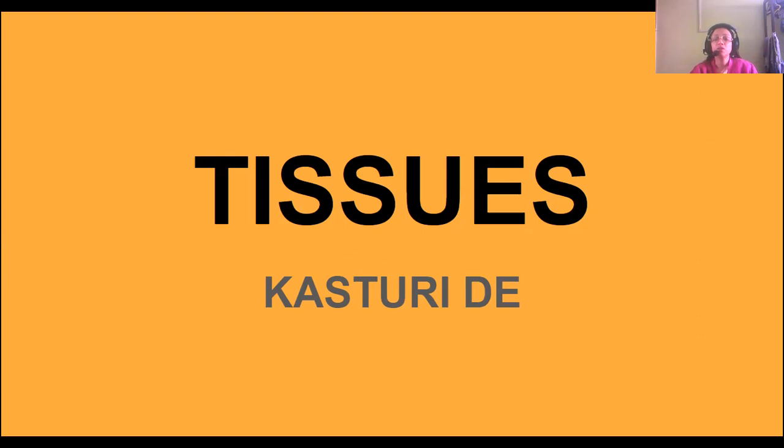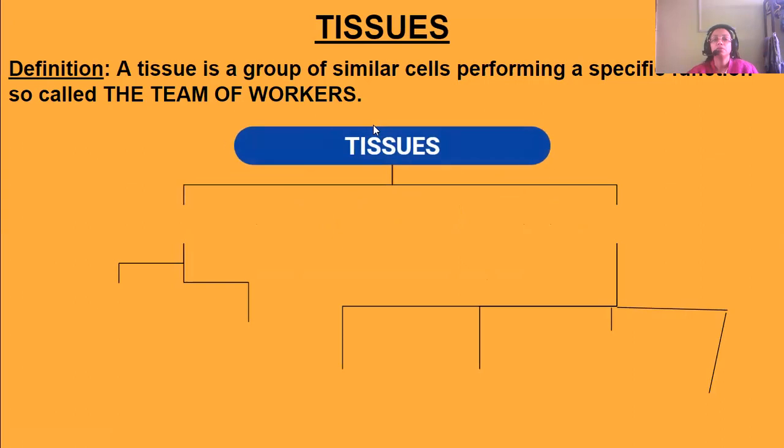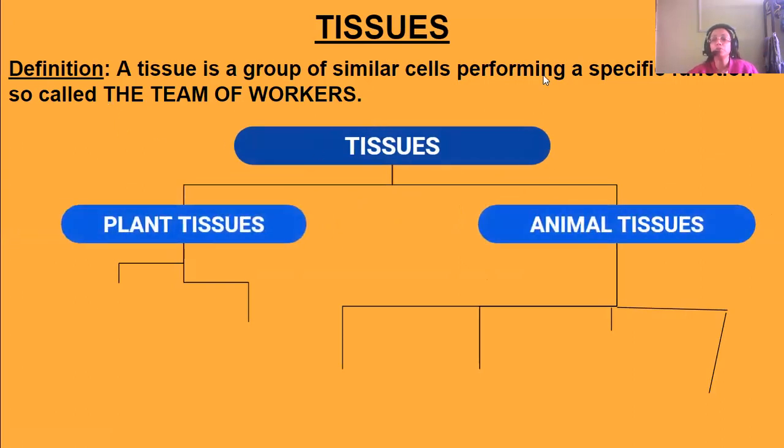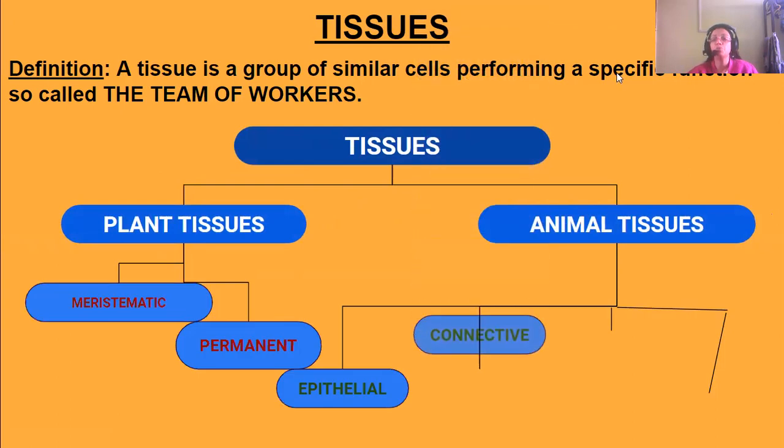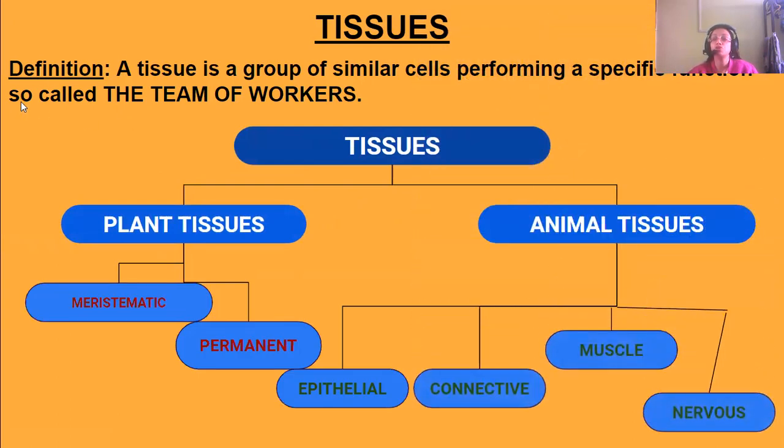Okay, so let me start with today's chapter, that is tissues. See, what is a tissue? A tissue is a group of similar cells which performs a specific function, they are called the team of workers. Okay, we know cell is the basic structural and functional unit of life. Now, a group of cells which are doing a similar function, that is known as a tissue. So they are also called the team of workers.